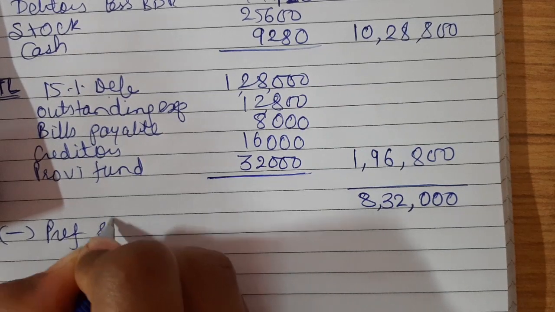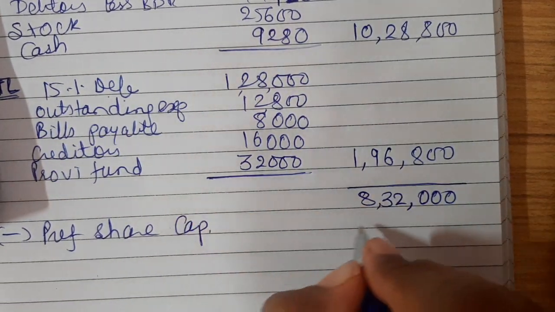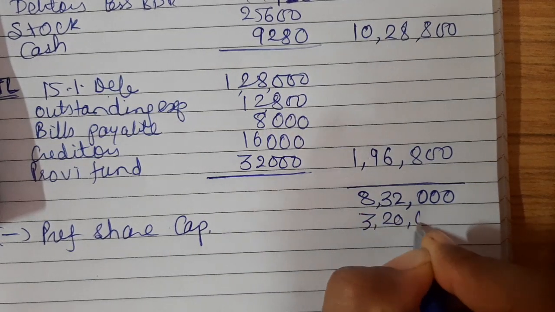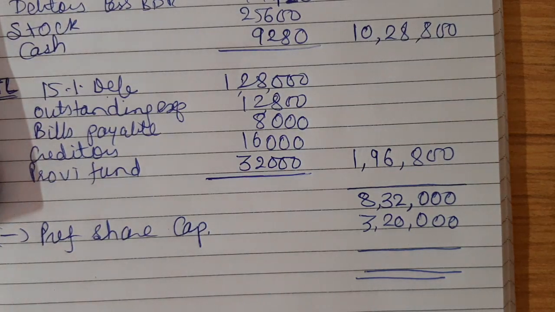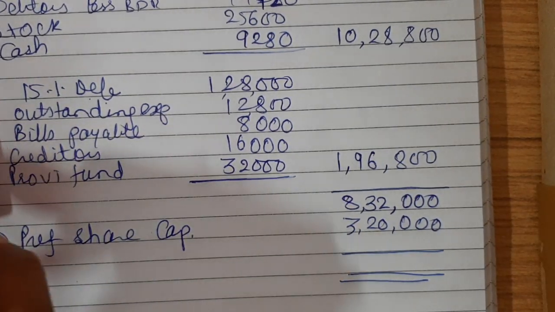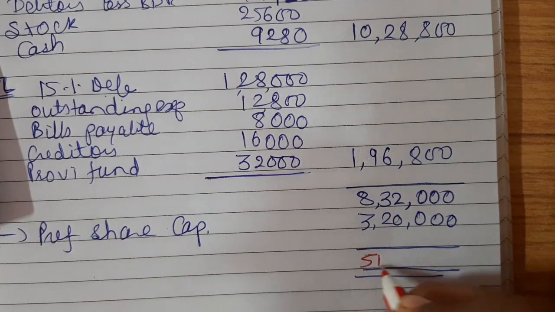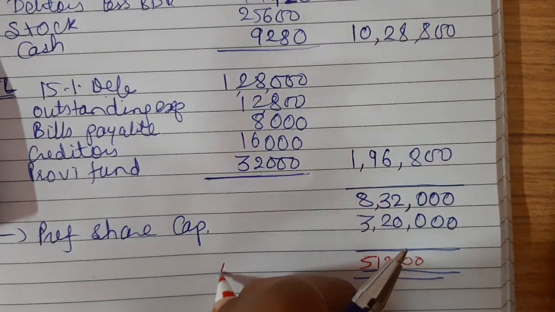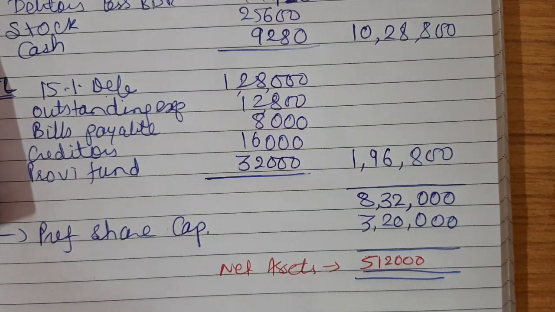So preference share capital, rupees 3,20,000. My net asset will be 5,12,000. This is my net assets.